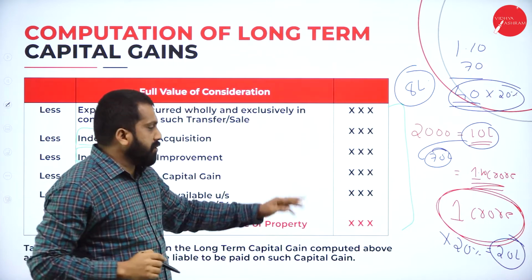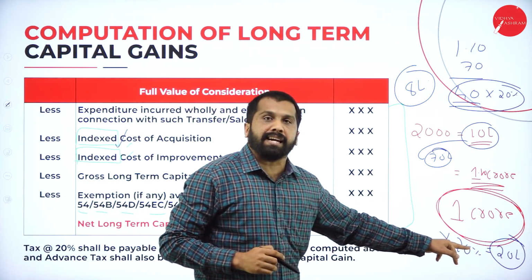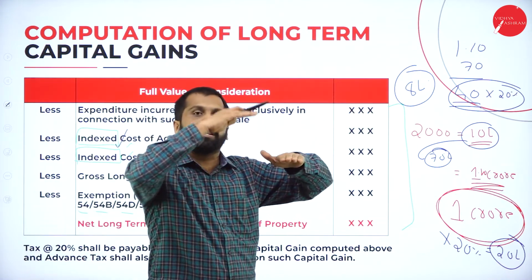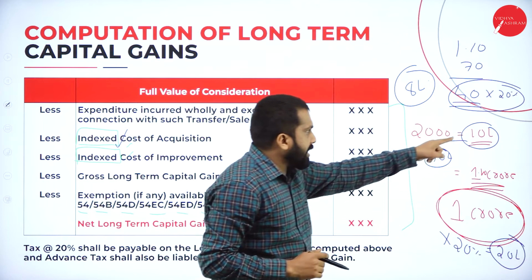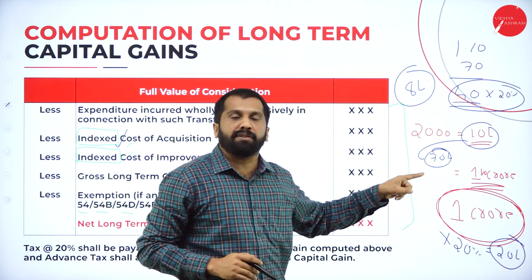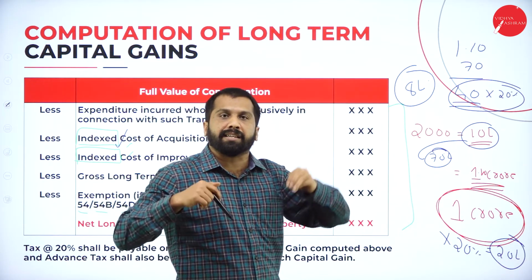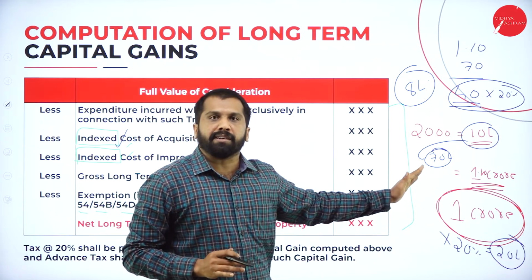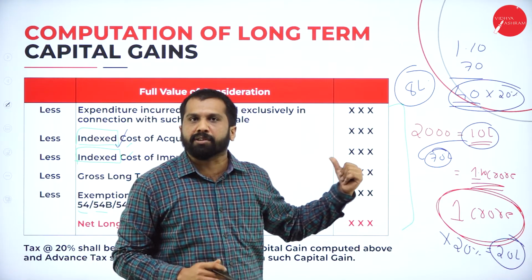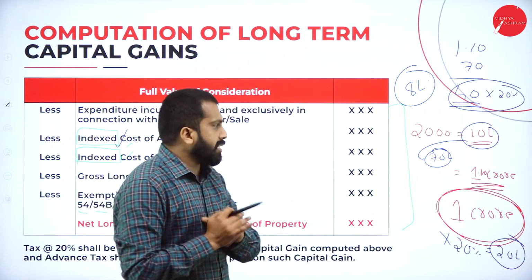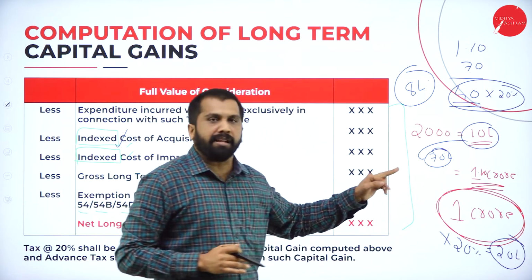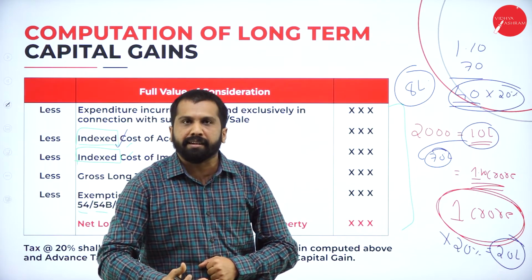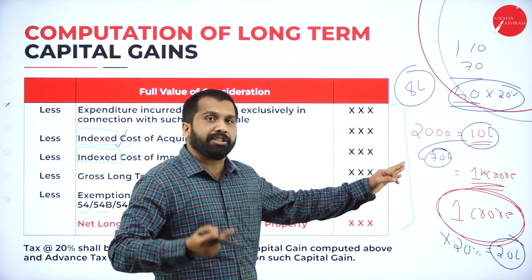See, you were supposed to pay 20 lakh as tax. After applying this indexation, your tax has become only 8 lakh, because your 10 lakh has become 70, because 10 lakh from 20 years back is now called equal to 70 lakh. Now, hope you understood completely what is indexation cost. But the question is, sir, how does 10 lakh become 70 lakh? Who will calculate this? We should calculate. How to calculate this? For that, in the next session, I'll show you.